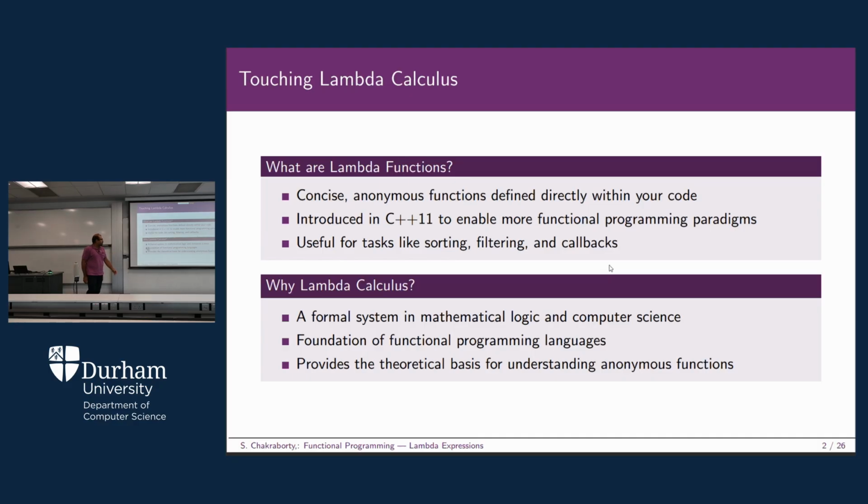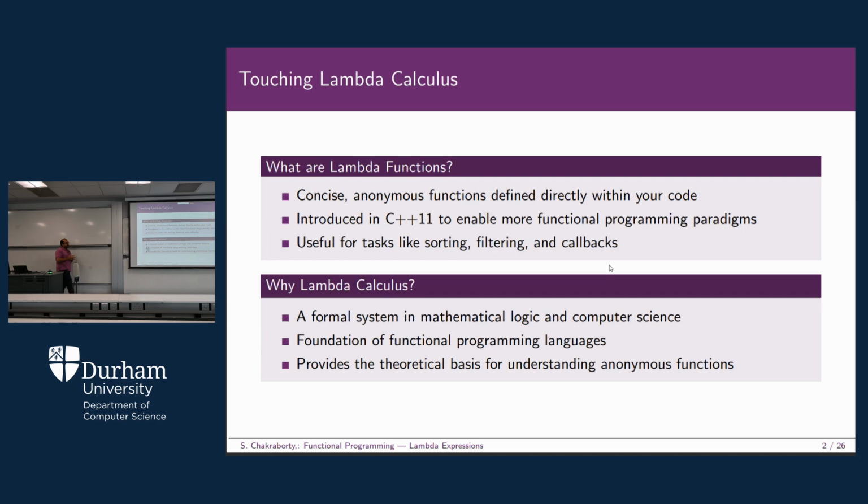Okay, so why lambda calculus? This is basically a formal system in mathematical logic, as I told you earlier, developed by A. Church in 1930, and it is also useful for computer science. It is basically the foundation of functional programming languages. So there is a question: is C++ an object-oriented or a functional programming language? C++ is basically a mixture of both, right? So it's a kind of hybrid language.